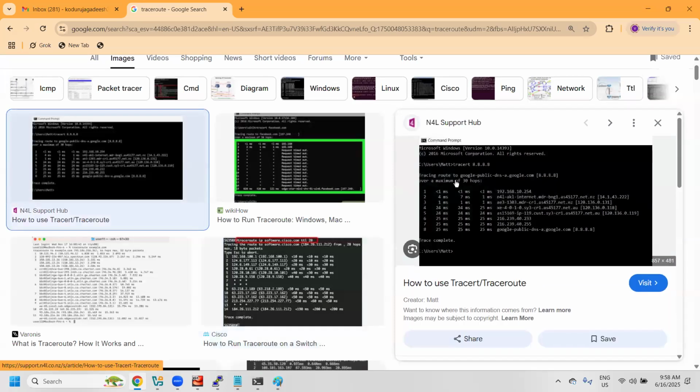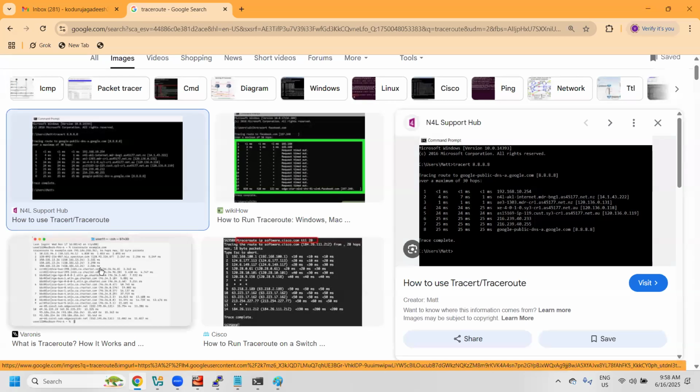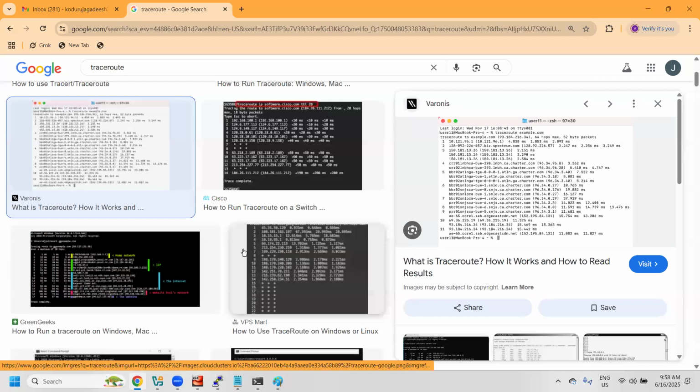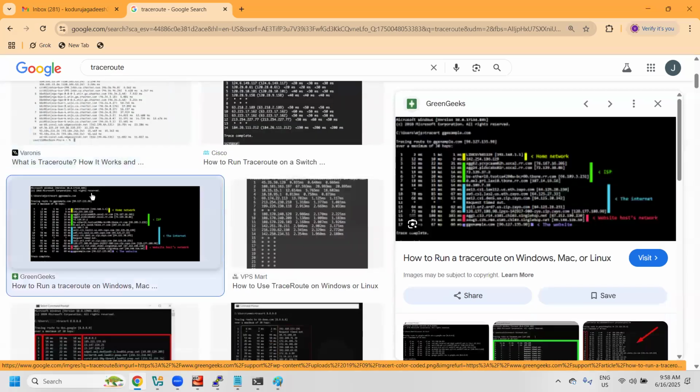For example, tracing route to www.google.com: 1 millisecond, 1 millisecond, 24 milliseconds, every detail it shows clearly. Similarly for traceroute of example.com, from stage 1, stage 2, stage 3, how many stages it has reached, all those details we can get by using the traceroute command.